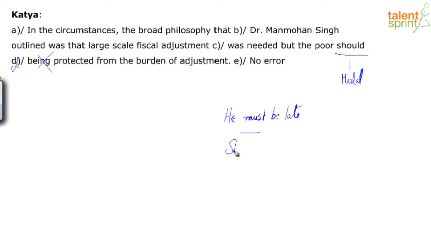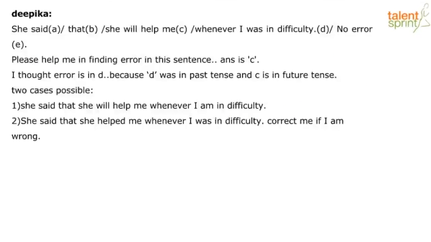Right? She will be amused. Right? So the poor should be protected from the burden of adjustment. That's it. Look at her question. She said, part A, that, part B. She will help me, part C, whenever I was in difficulty. Okay, please help me in finding error in this sentence.